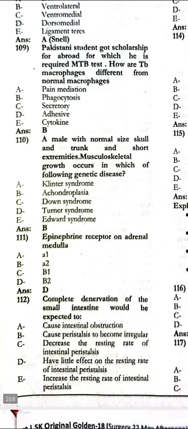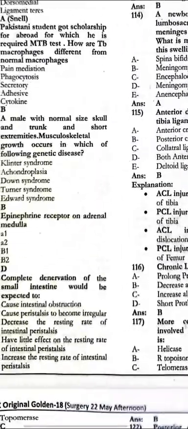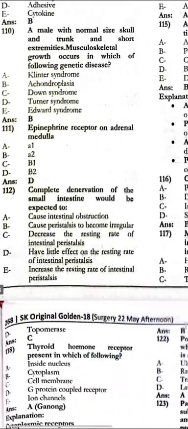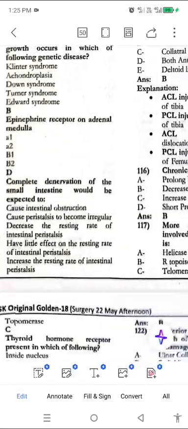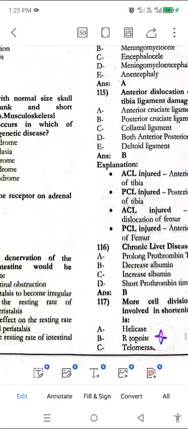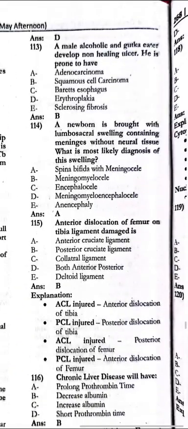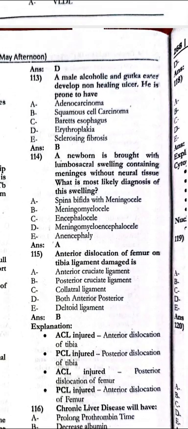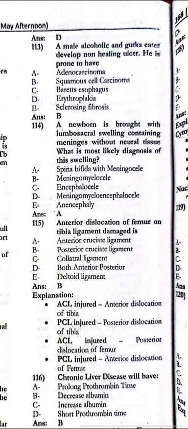The complete denervation of the small intestine would be expected to, that is the increase the resting rate of the intestinal peristalsis. Next, the male alcoholic and the gutka eater develop non-healing ulcer. He is prone to have the squamous cell carcinoma. The newborn is brought with the lumbosacral swelling containing meninges without neural tissue. What is the most likely diagnosis of this swelling?